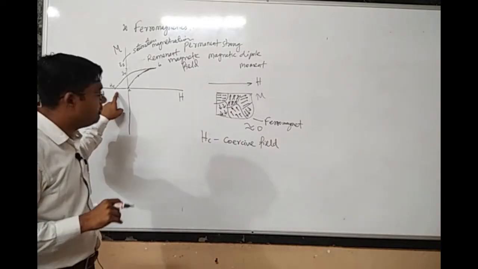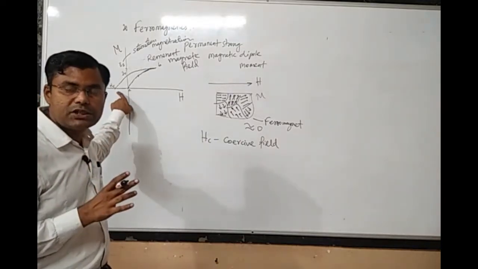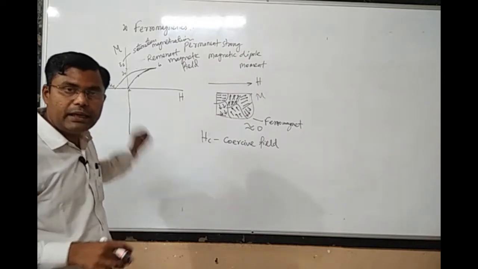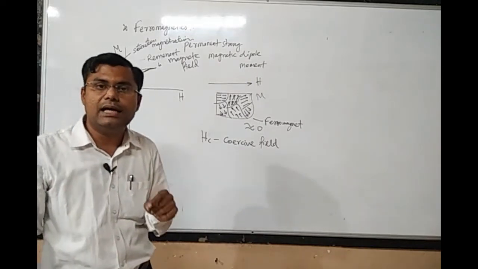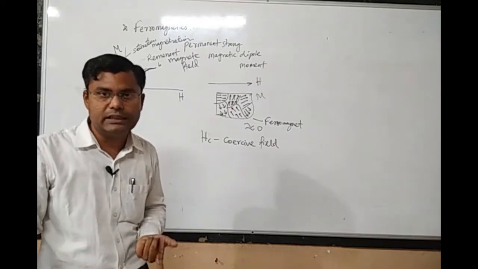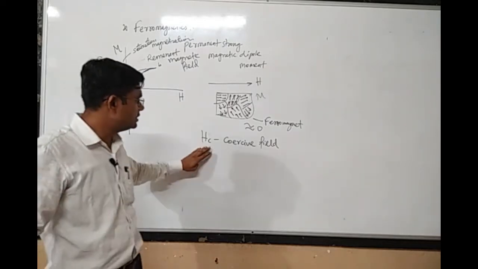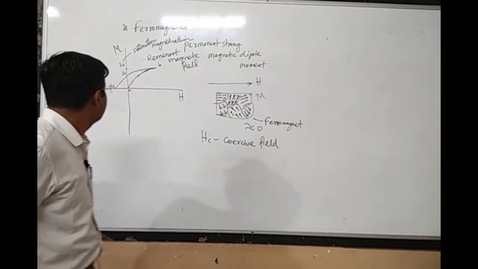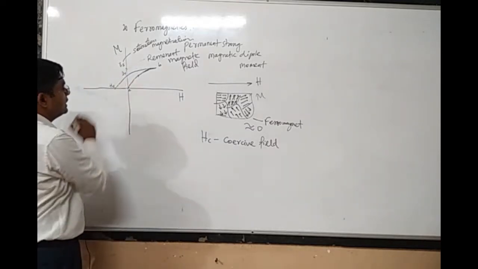It is the magnetic field in the reverse direction which is necessary to make the remnant magnetization 0, to nullify the magnetization created by the material. That magnetic field is called the coercive field. So this would be the case.